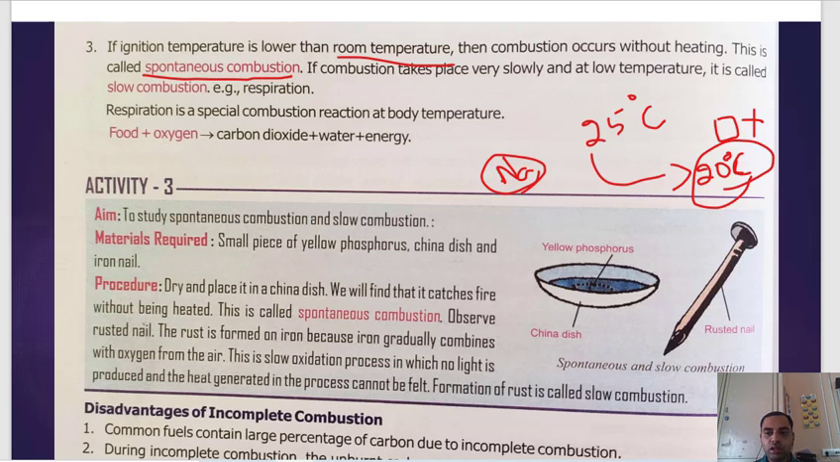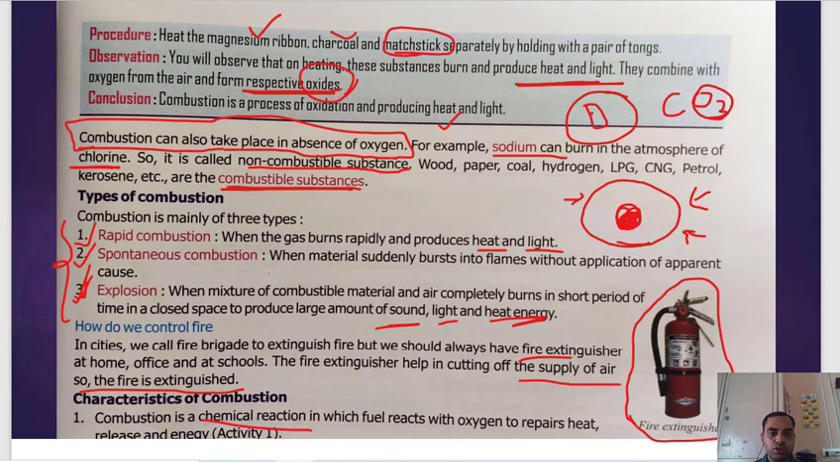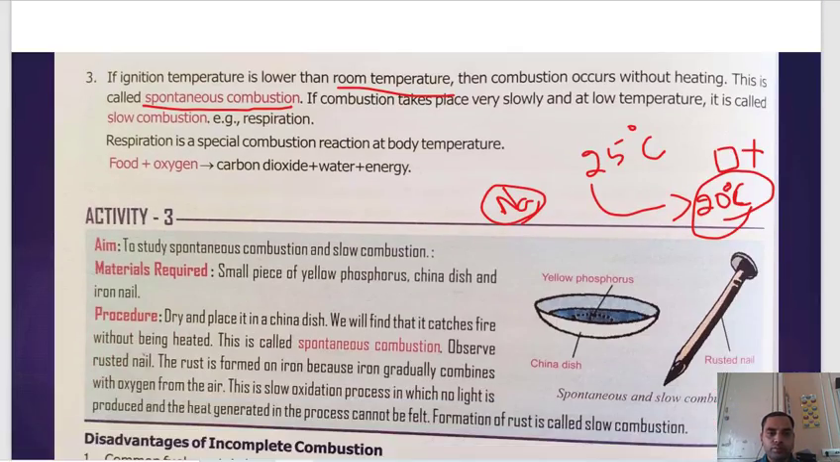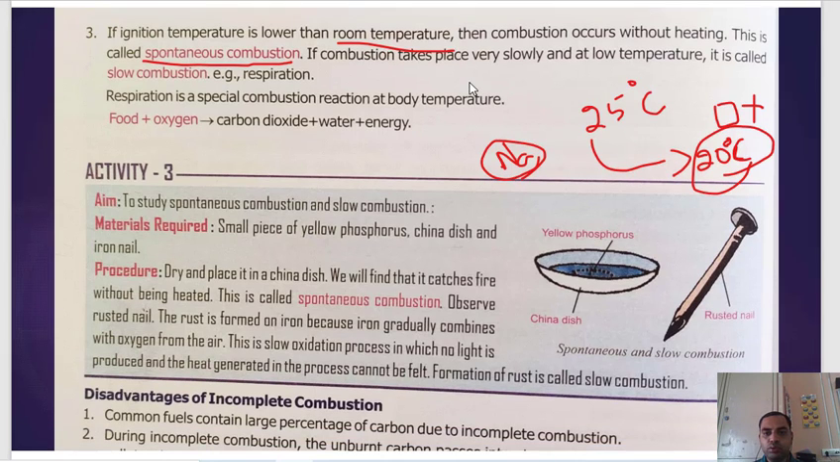And also we talked about spontaneous combustion. It suddenly starts burning. If combustion takes place very slowly and at low temperature, it is called slow combustion. Respiration: what we are doing, inhaling and exhaling, is also a combustion process. It is a very slow process, and it happens at very low temperature. So respiration is a special combustion reaction at our body temperature.